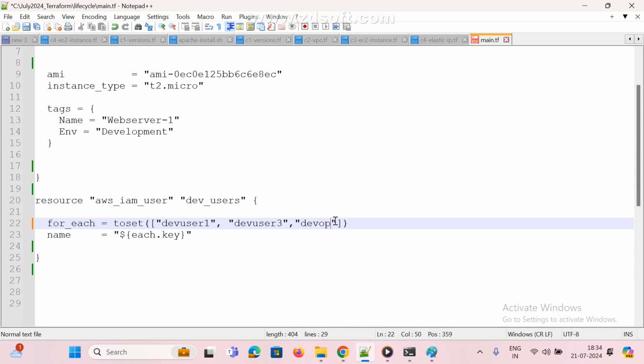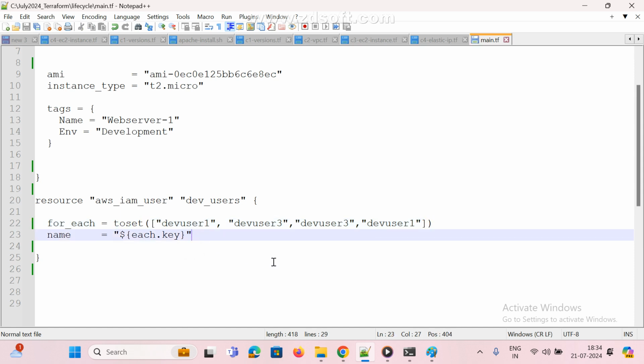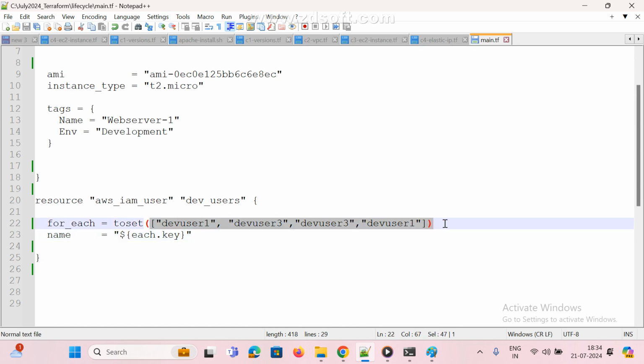Suppose I am adding one more user. What is set behavior, guys? Dev user 2 again I am giving, or 1 I am giving. Anyone? Set means it will take only one; set doesn't allow duplicates. Simply, set doesn't allow duplicates. So it will create only this user, this user, and user 3. I am giving 2 here, so this is a duplicate. It will create only users 1, 2, 3.